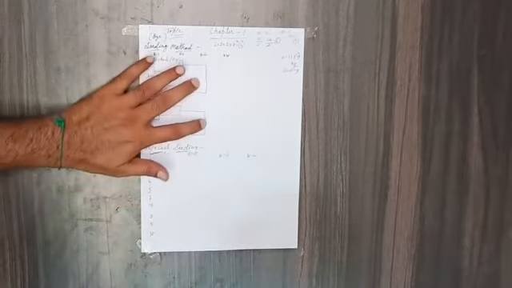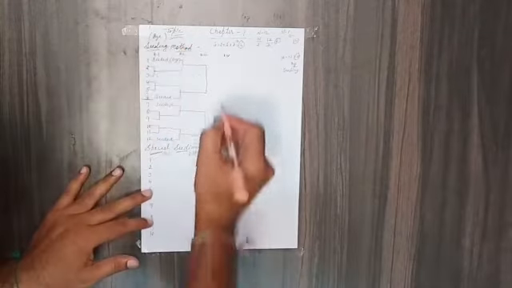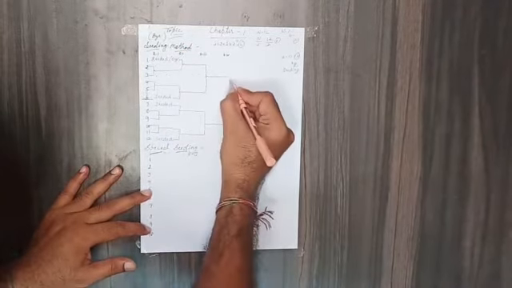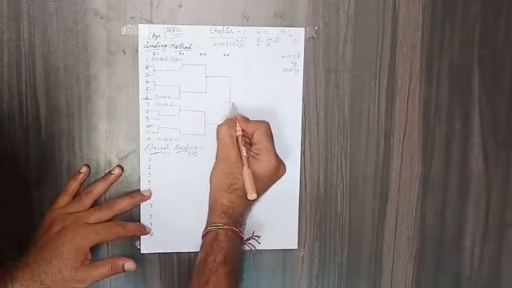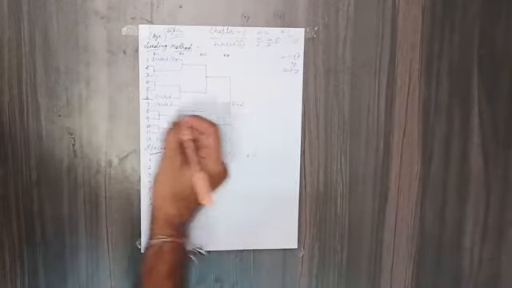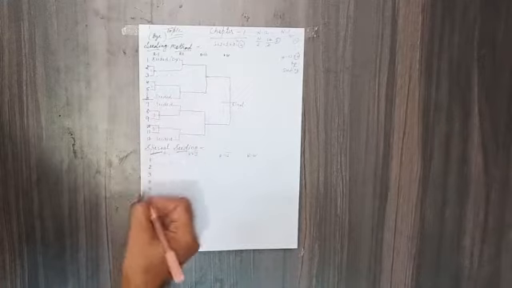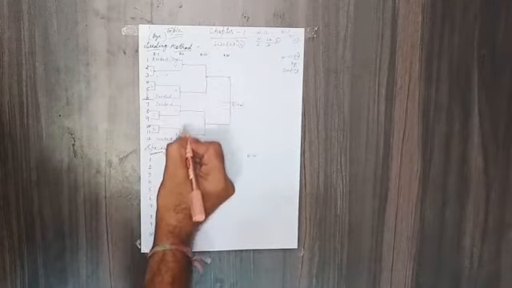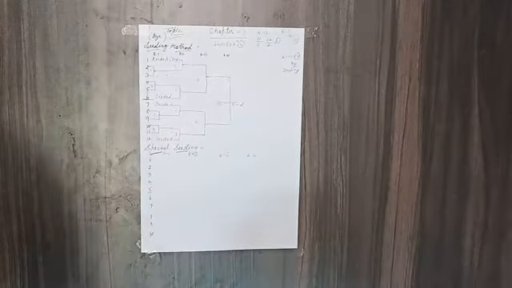here, semi-final stage, round number third, and this is round number 4. Here we have the final match. So total 1, 2, 3, 4, 5, 6, 7, 8, 9, 10 and 11.